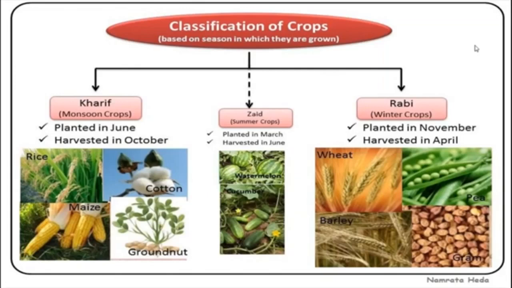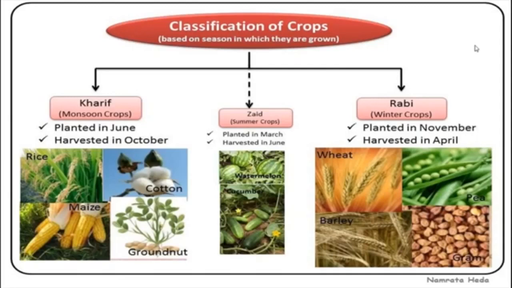Okay. In between the Rabi and the Kharif season, there is a short season during the summer months known as the Zaid season. When the Zaid season comes, it is in between the Kharif and Rabi seasons. That is a short season. The crops produced during Zaid are watermelon, muskmelon, cucumber, vegetables and fodder crops. Sugarcane takes almost a year to grow. In the Zaid season, the crops grown are watermelon, muskmelon, cucumber, vegetables and fodder crops also.